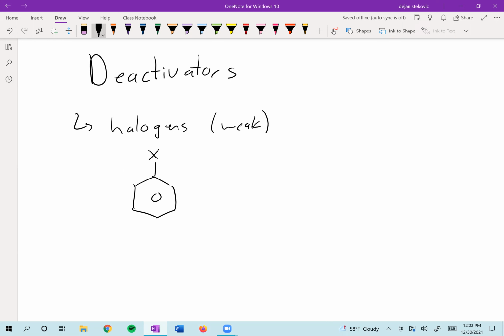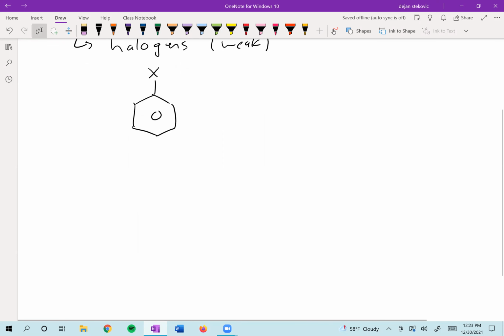So the induction causes them to be deactivators. They can resonate or they can donate through resonance, but in this case, induction beats out resonance, and that's just experimental. The reasoning behind that is that fluorine is very electronegative, so that's why induction wins out. And then for chlorine, bromine, and iodine, they're very large and much larger than carbon, so they have poor pi bond overlap, and so the resonance is weakened. You don't have to know all that. You just have to know that halogens are weak deactivators.